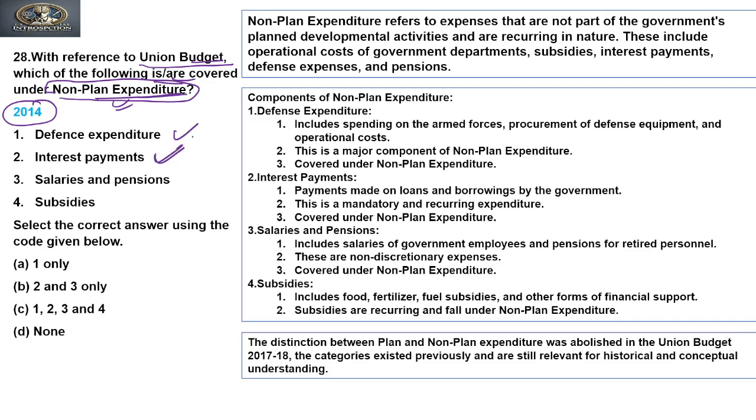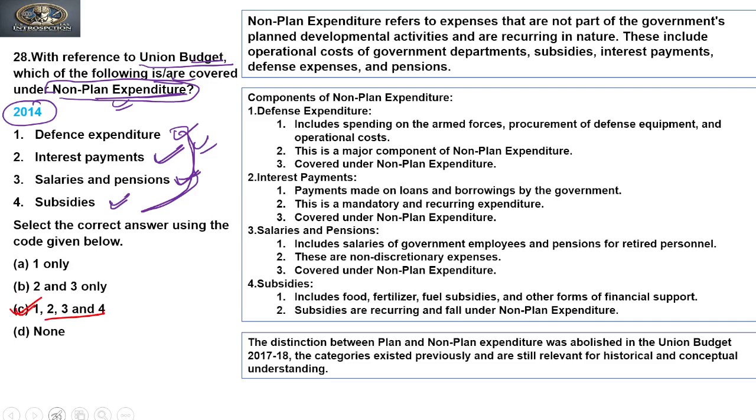Interest payment, yes, it is covered under the non-planned expenditure. Then salaries and pensions, yes, they are non-planned expenditure. Subsidies, yes. So the answer to this question is that all of the given statements are part of non-planned expenditure. So C is the answer to this question.